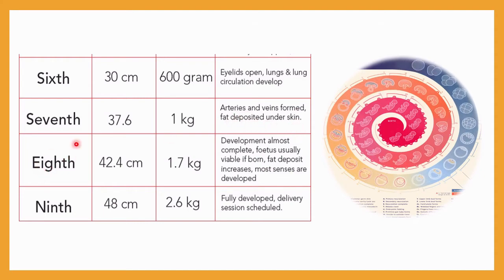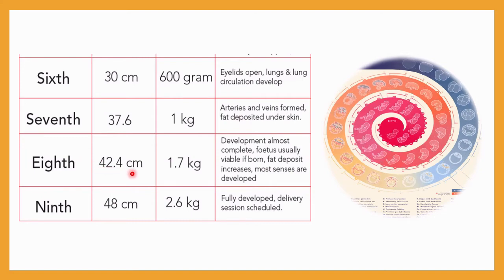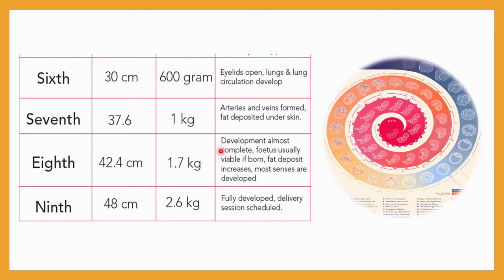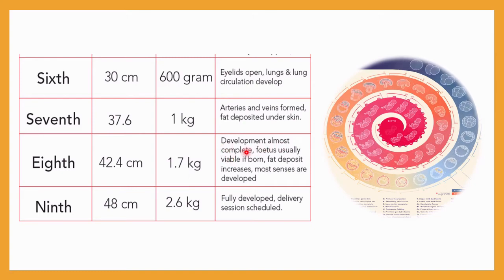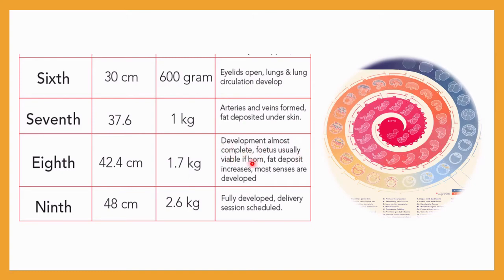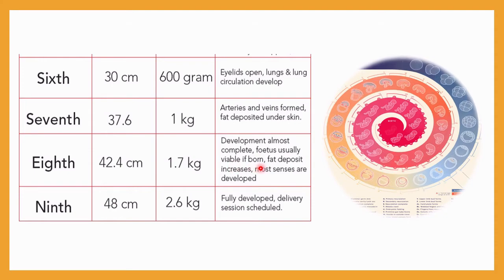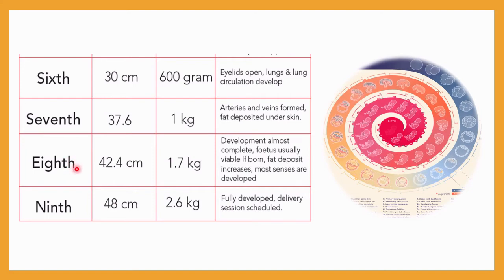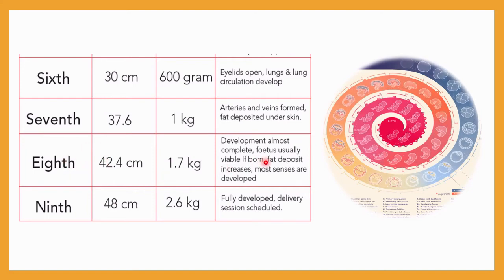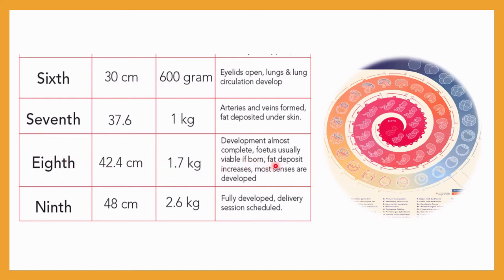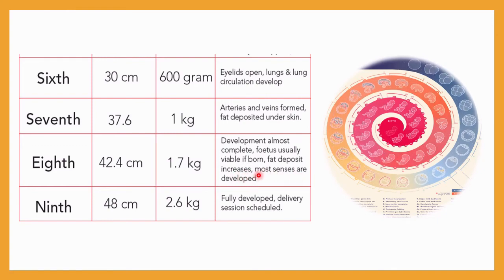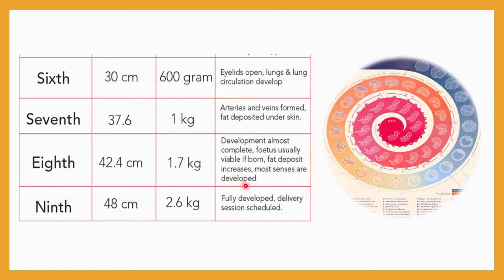Then the eighth month, so 42.4 centimeter length will be there, 1.7 kilogram of weight, and during that you can observe development almost complete. Okay, fetus is usually viable if born. Okay, so if at the eighth month of pregnancy the baby is delivered, it will be viable, meaning it will be living. Fat deposit increases, most senses are developed. So here also you can observe most senses will be developed.